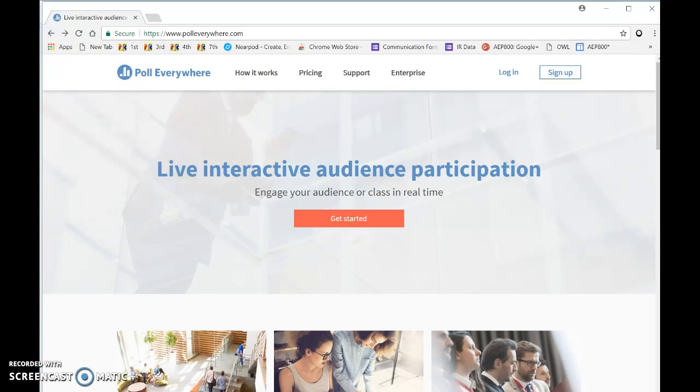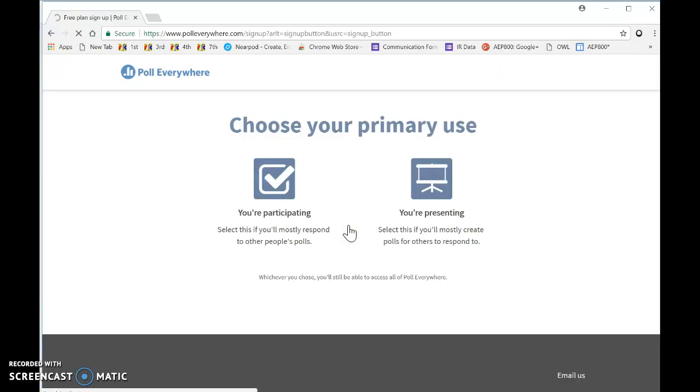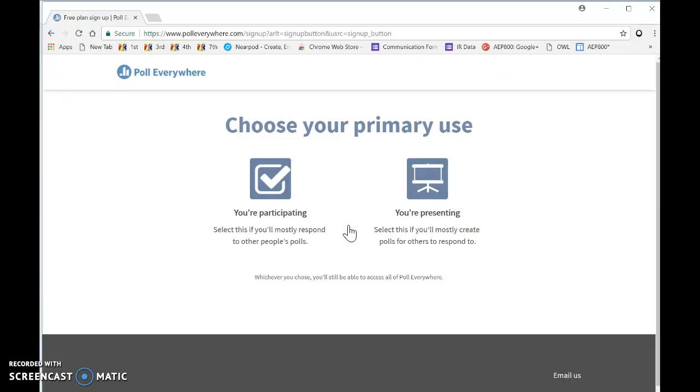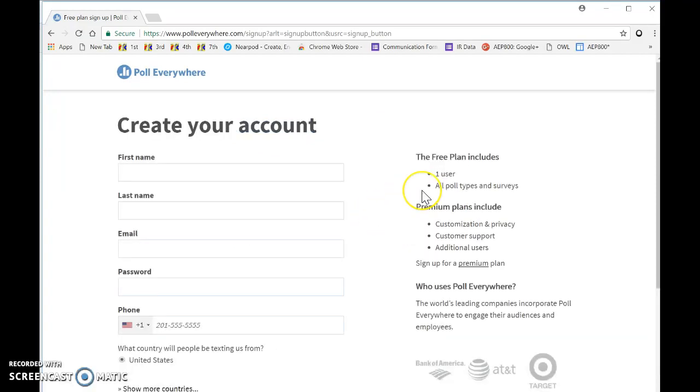So with that in mind, when we first go to www.polleverywhere.com, we're going to be shown this Get Started button. Of course, that's what we're going to select because we want to get started. And we'll be asked to decide whether we're participating or we're presenting. And since we're going to be making this, we're going to be presenting.